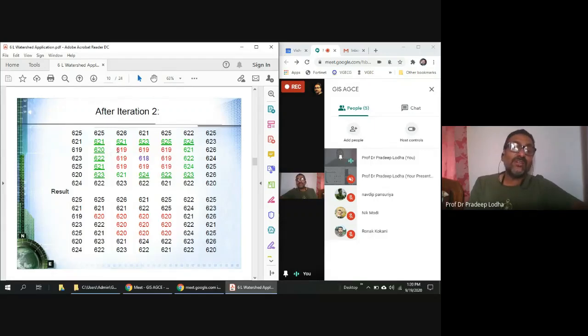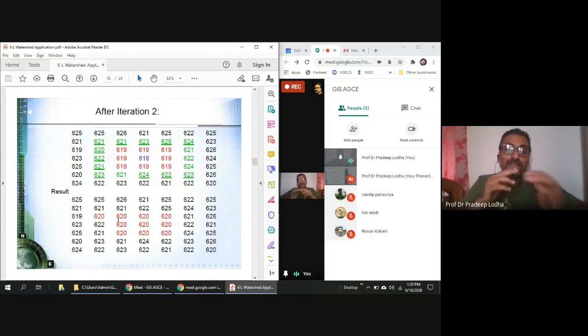Then from this 620 the water will flow in this direction and will come out of this area. And this is 619, lesser than 620. So we have increased it to 620. Now this is flat terrain. All the points are having an RL of 620, meaning this is a flat terrain. So we need to move this water.